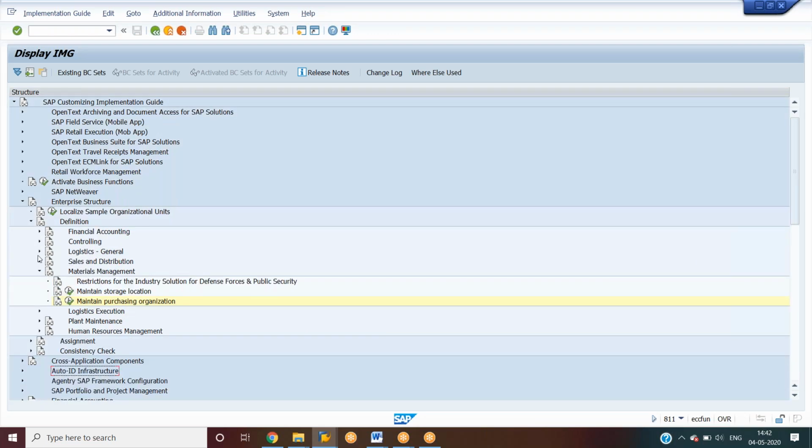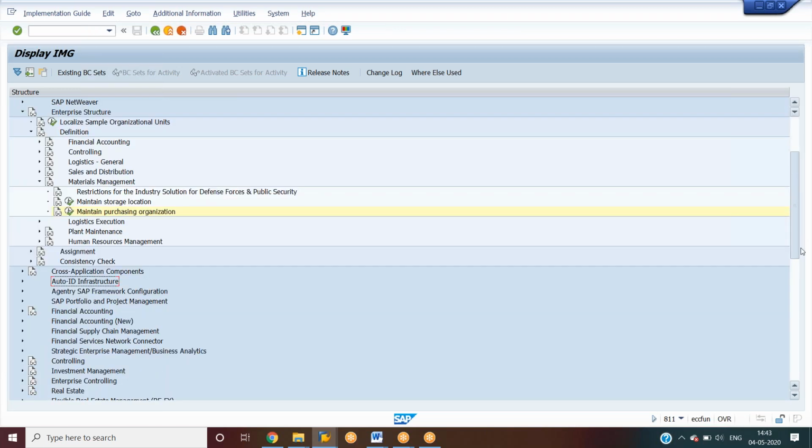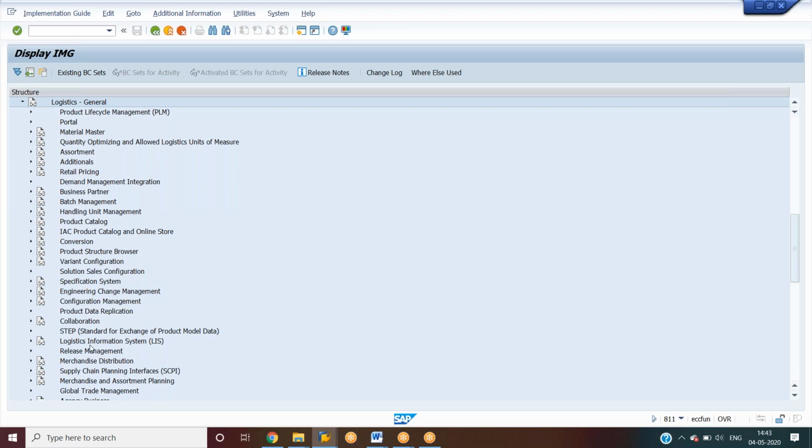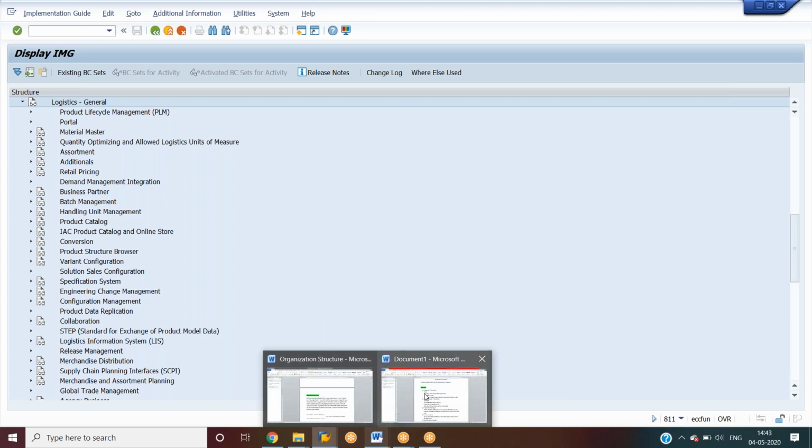So for purchasing group, okay. For purchasing, let me check for the paths.